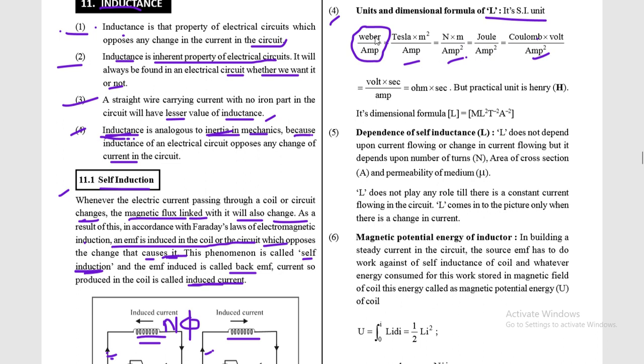Okay, you know that Weber is the unit of flux. So for flux you can write magnetic field into area. For magnetic field you can use Tesla, and for area meter square.